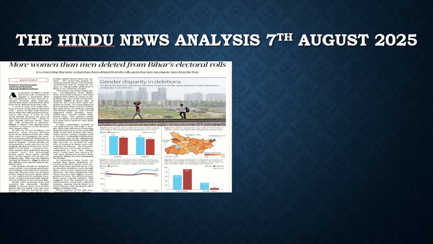But here, let's try to understand the article. Let's find out the key findings in this article and analyze them. We discussed the electoral roll process, and what the need for this electoral roll revision was. We discussed it in great detail, every aspect of it, because it was in the news for the last two months.